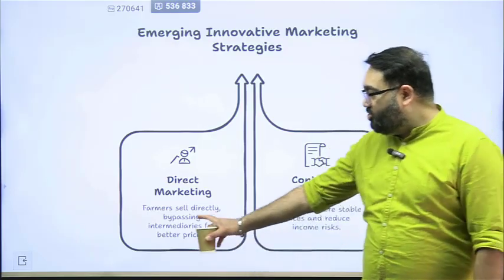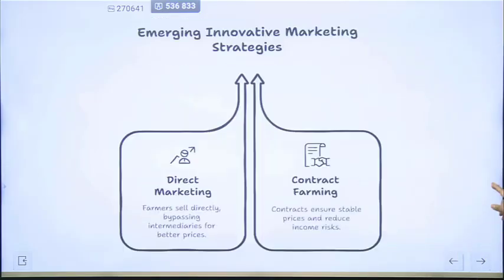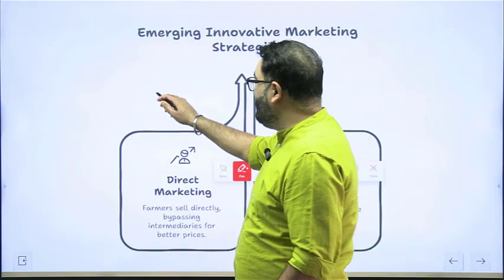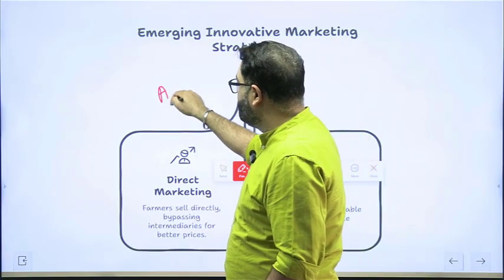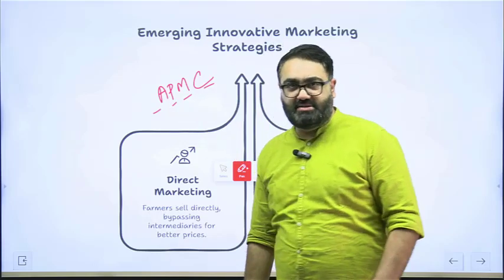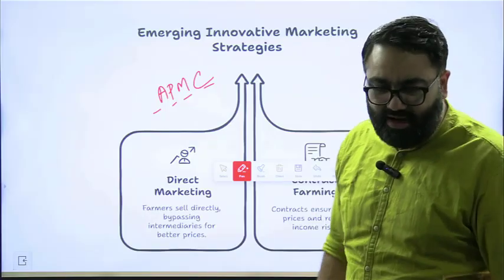Then there is also an issue of direct marketing. So if you look at agriculture in India, one other aspect of agriculture you will study later on is something called APMC, Agricultural Produce and Marketing Committees. Every state in India has its own APMC laws,